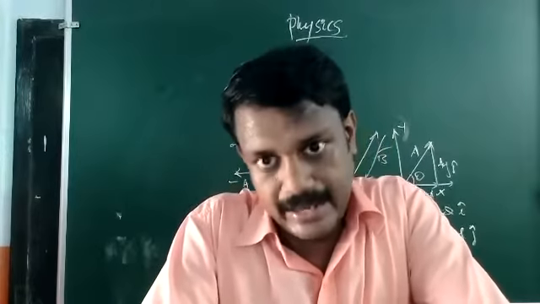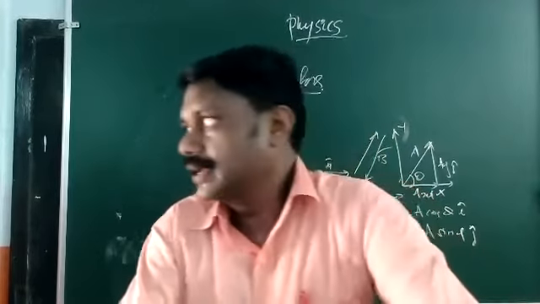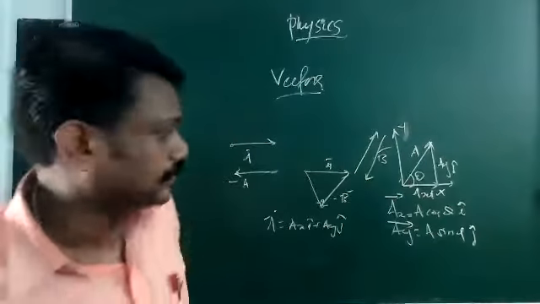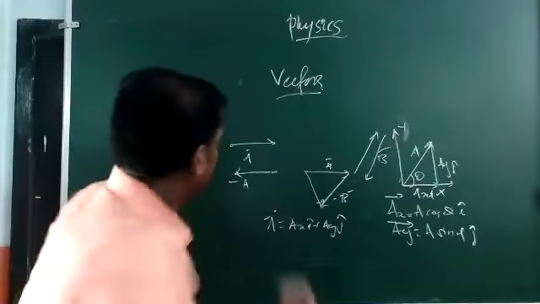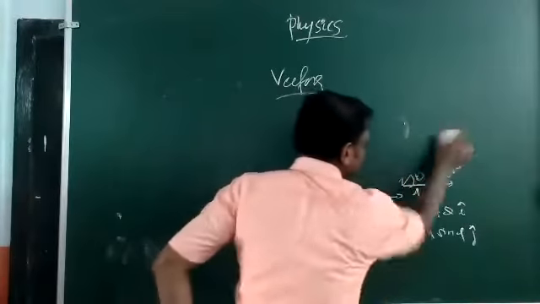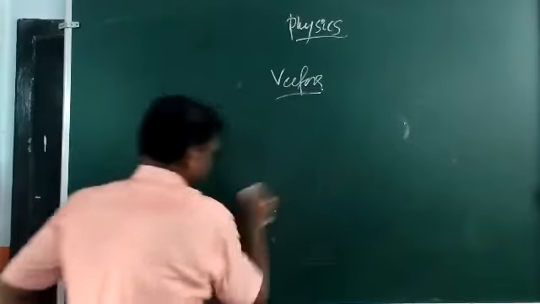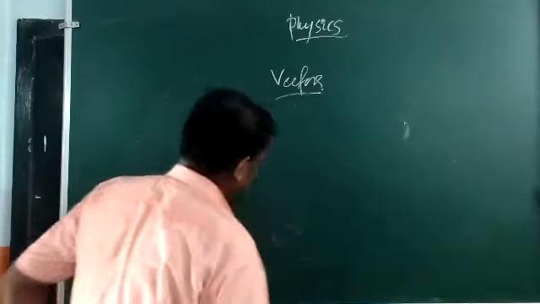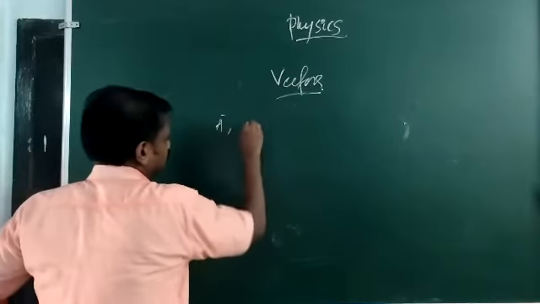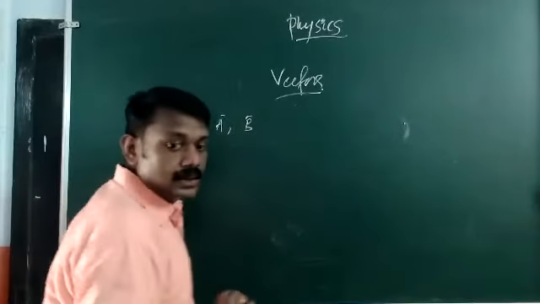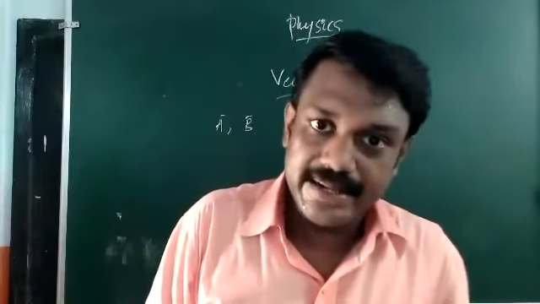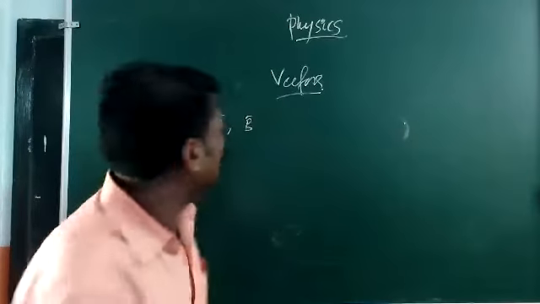The dot product is also known as the scalar product, and the cross product is known as the vector product. How can you define the dot product between vectors?